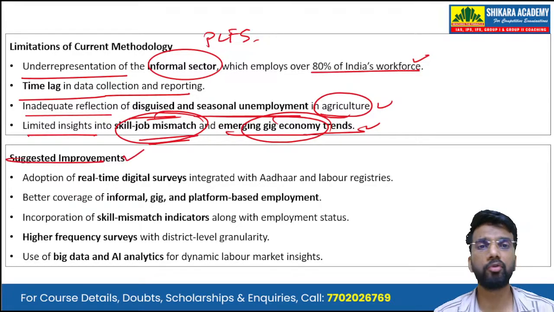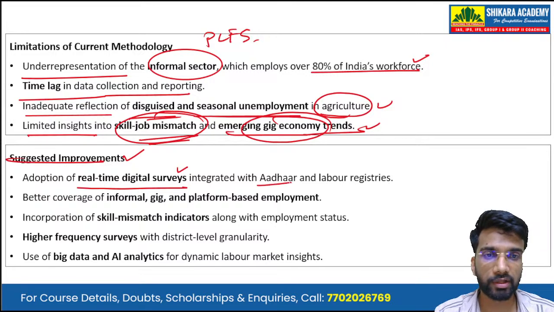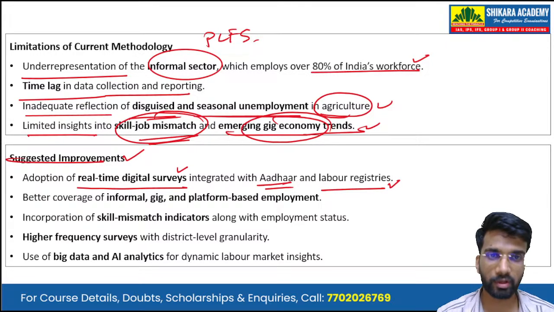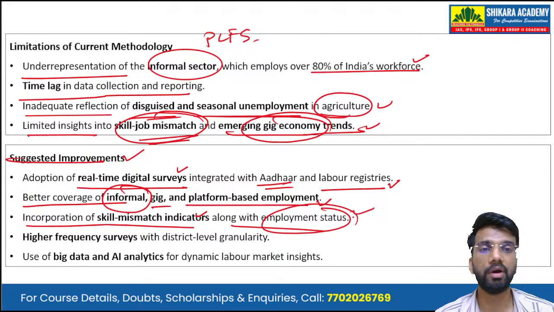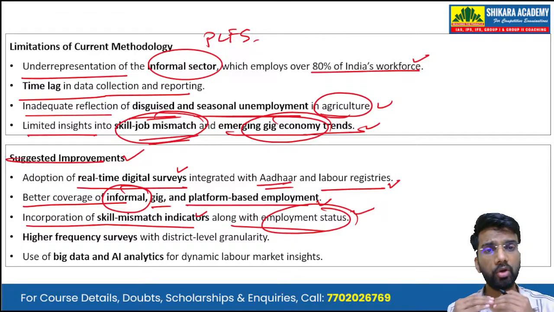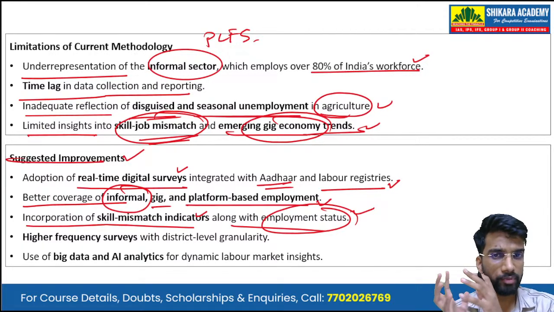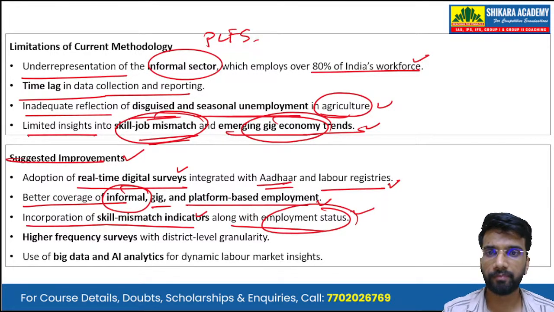Then, suggested improvements. We have to adopt real-time digital surveys integrated with Aadhaar and labor registries. Then there is better coverage of informal, gig and platform-based employment. Incorporation of skill mismatch indicators along with the employment status, so we have to track skill or job mismatch indicators along with the employment status.